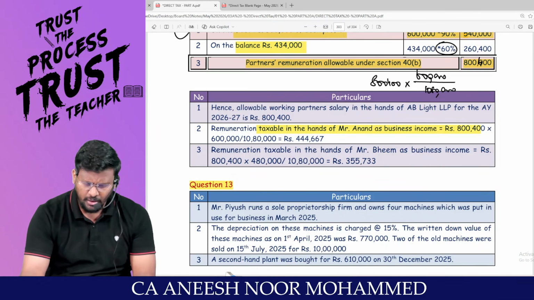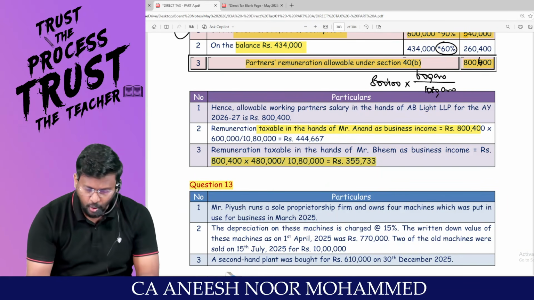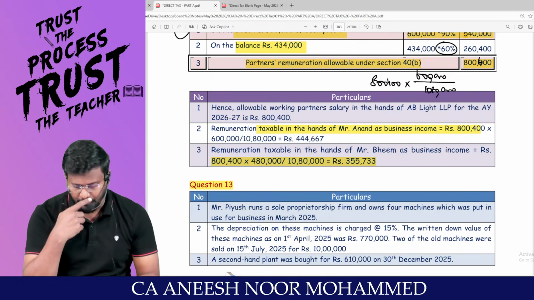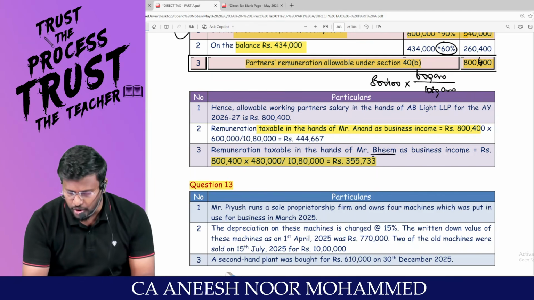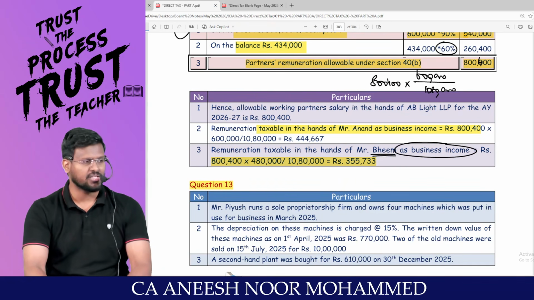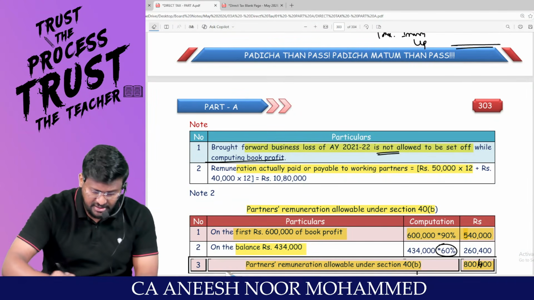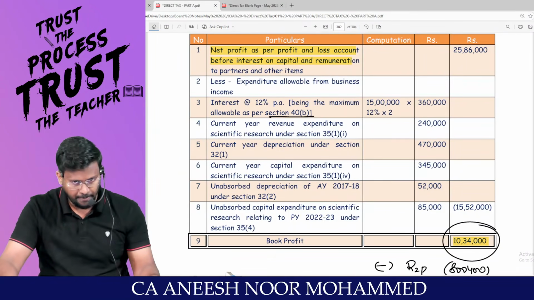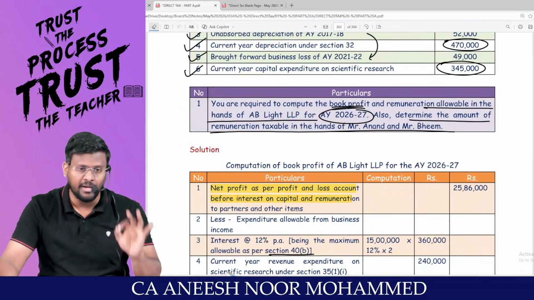Are you all really with me? The remaining income, which is what? 8,00,400 into 4,80,000 divided by 10,80,000 comes to 3,55,733, which should be treated as income in the hands of Mr. Beam as profits and gains of business or profession. Are you understanding the question? This is a newly added question in the study material for May examination. This question was old, it is not there. So from the 40B area, they may test it like this. It is an expected question.